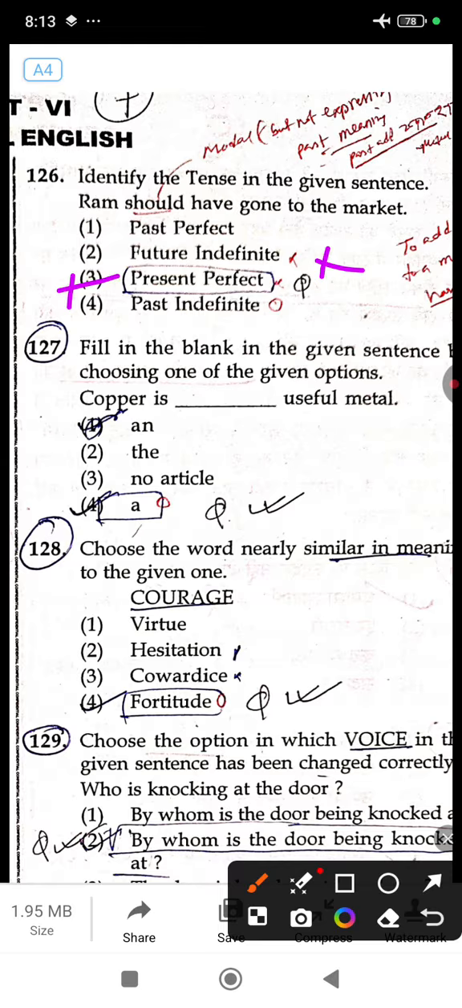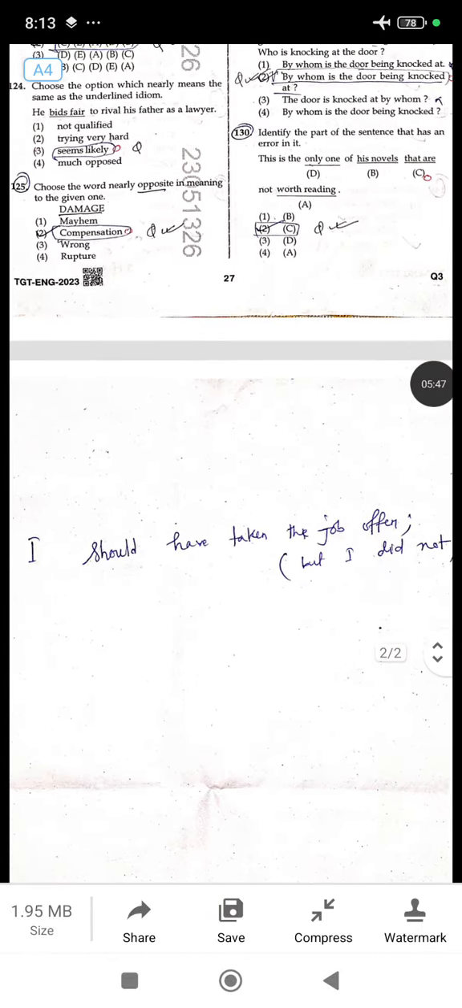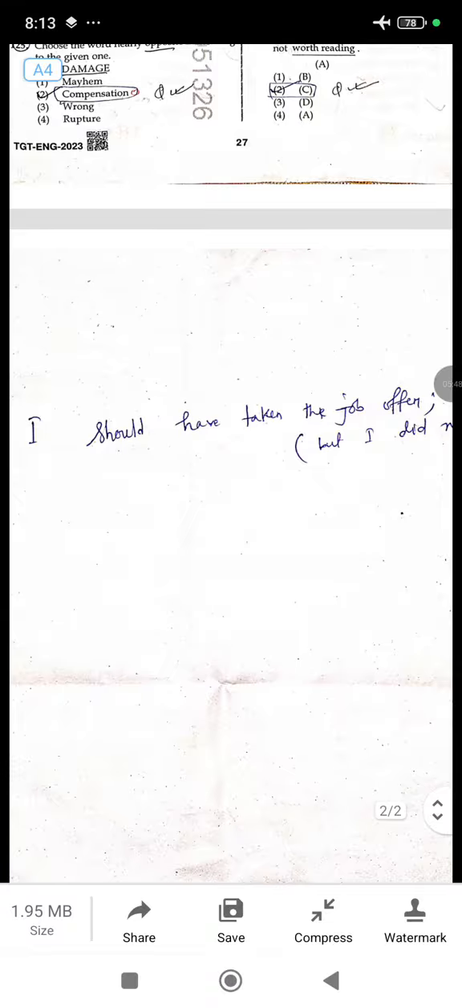For example, Ram has gone to school, or I have gone to school just now. So present perfect is have or has plus verb third form. But why am I telling you this is past perfect? I have written one example here. Just go through this one. I should have taken the job offer.